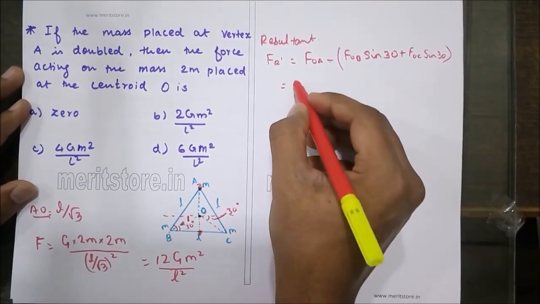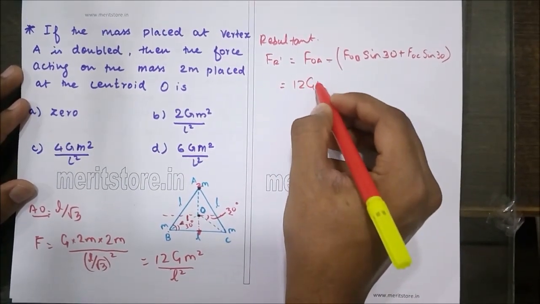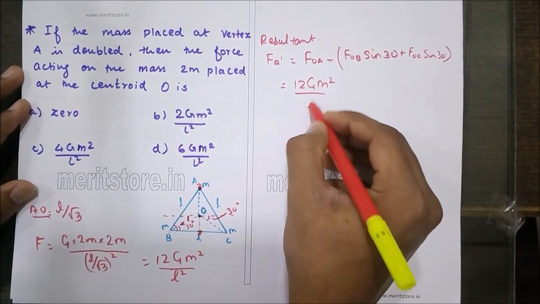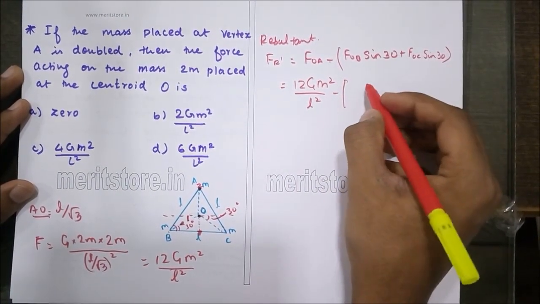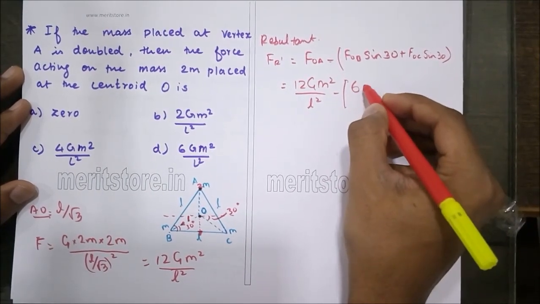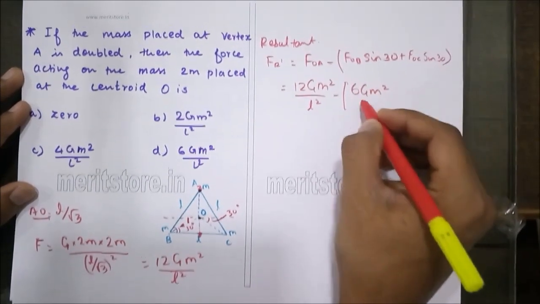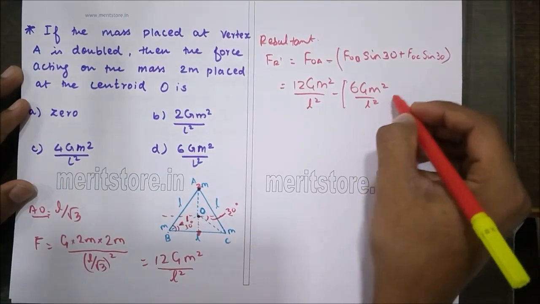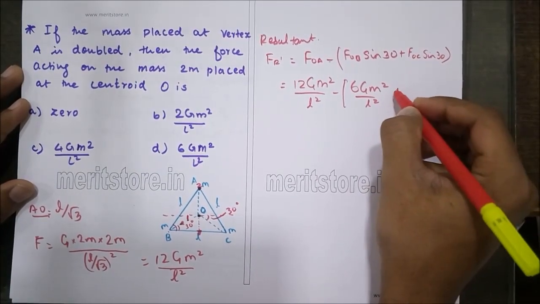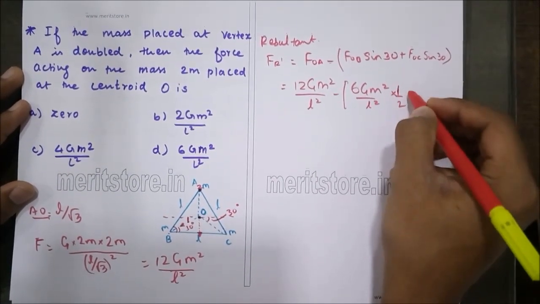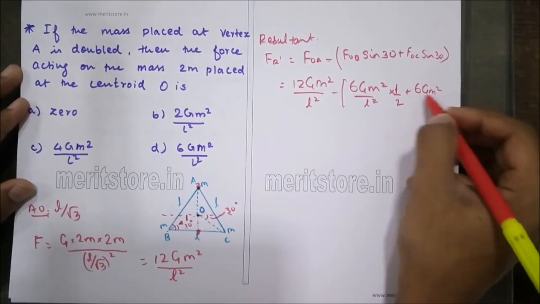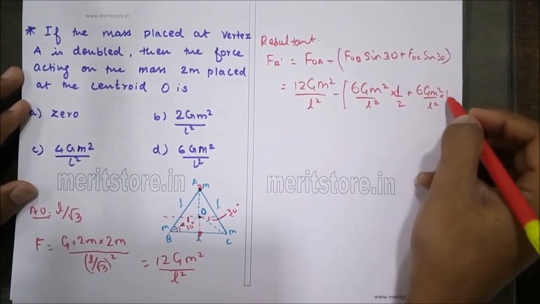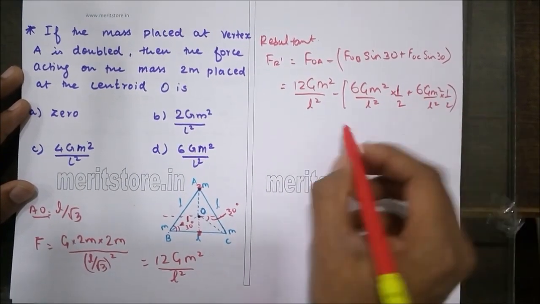So FOA is nothing but 12 Gm square upon L square minus FOB, which can be given as 6 Gm square upon L square into sine 30, which is half. Similarly, FOC is 6 Gm square by L square into sine 30, that is half.